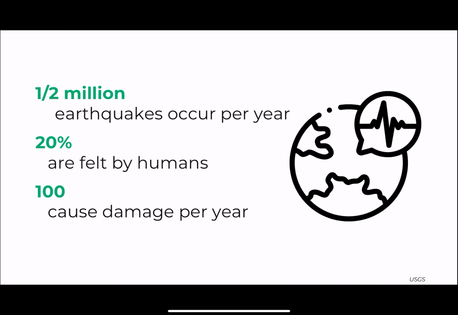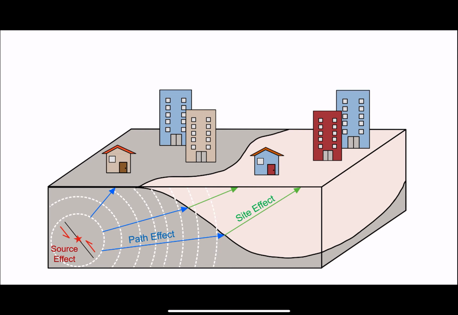Around 500,000 earthquakes occur per year, but only around 20% are felt by humans, and about 100 cause damage per year. There are three main types of effects that earthquake engineers and seismologists focus on: source, path, and site effects. Source effects are represented by the magnitude, location, depth, and fault type of the earthquake.